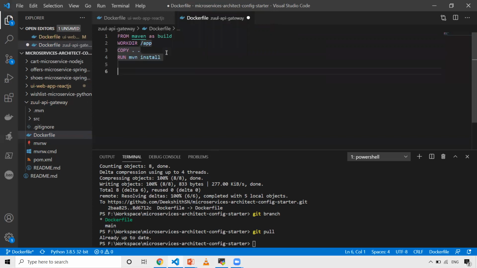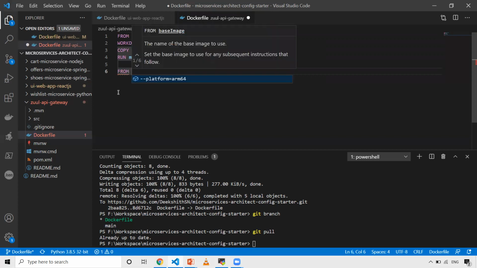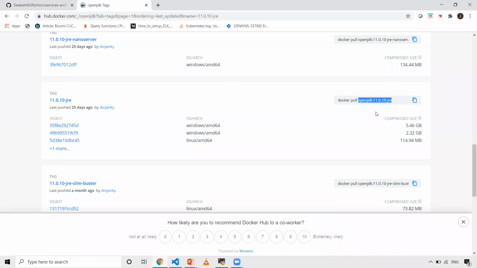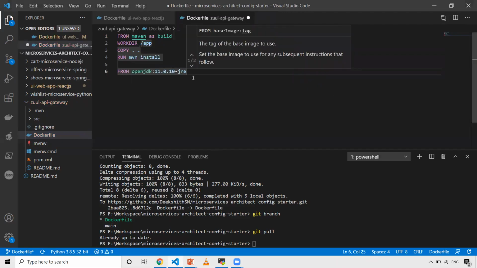After which, write one more FROM, as I said, multi-stage Dockerfile. When you use multi-stage, the main intention is to reduce the image size. Otherwise, with a single image itself, you need to have Maven and JDK in it, so the image size will be more in that case. So to avoid that, I'm taking this multi-stage Dockerfile. And the image that I'm going to use for this is this particular one, OpenJDK 11 JRE. So let me copy this and paste it here.